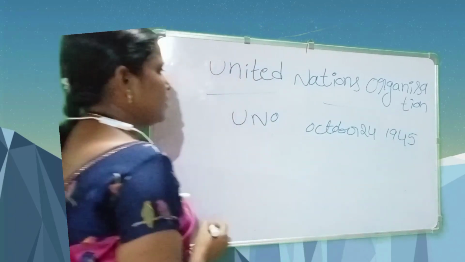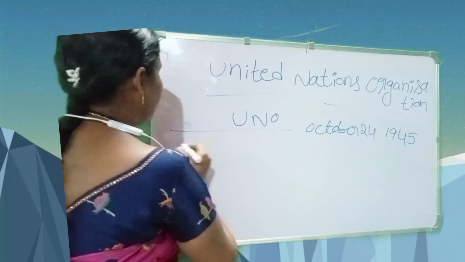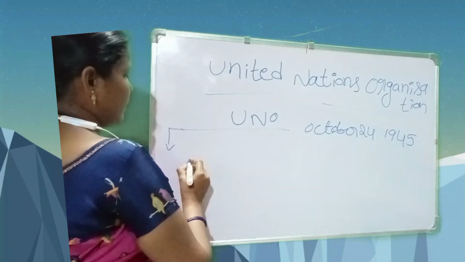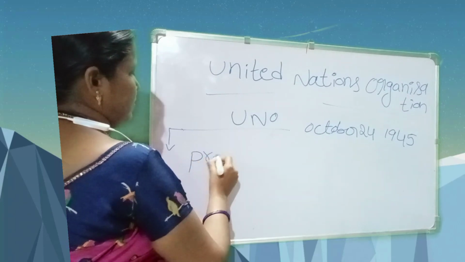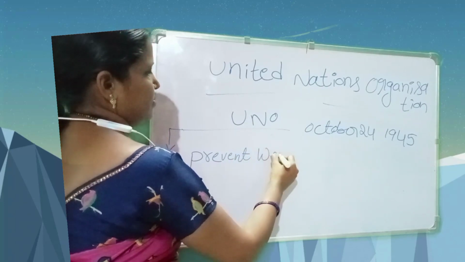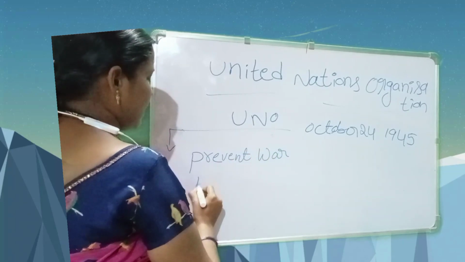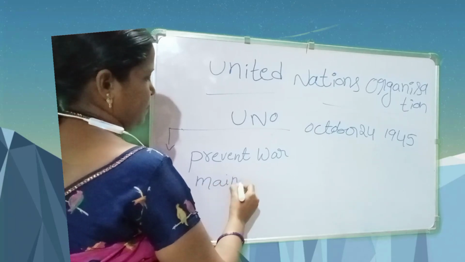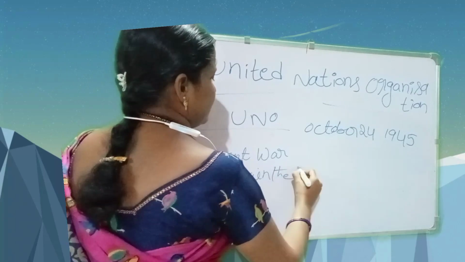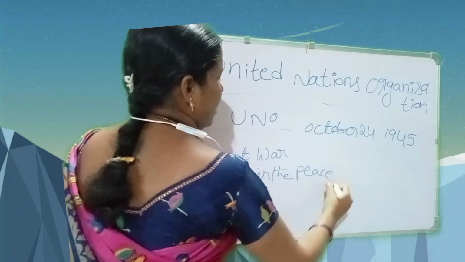What is the main aim of UNO? To prevent wars. Maintain the peace, or preserve the peace.